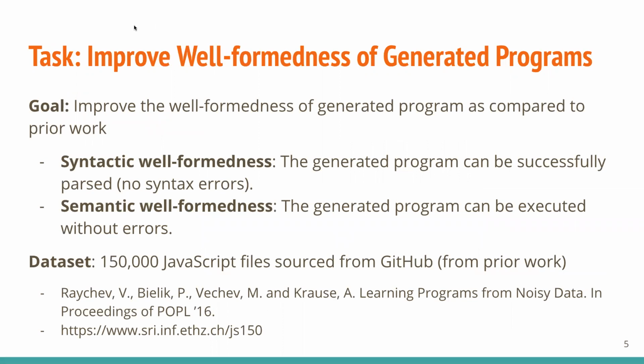And in particular, we're looking to improve two things: syntactic and semantic well-formedness. Syntactic well-formedness means that the generated programs can be successfully parsed, while semantic well-formedness means that the programs can be fully executed without errors. To do this, we train a model using a corpus of 150,000 JavaScript files that have been sourced from GitHub by prior work.